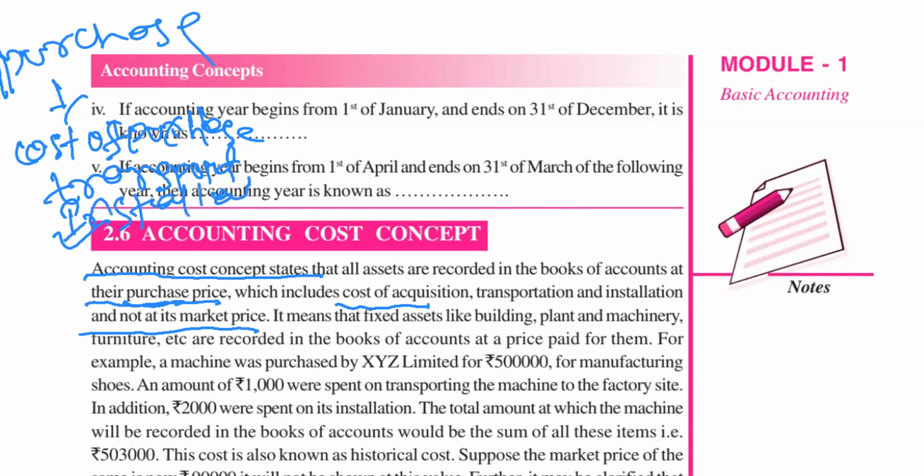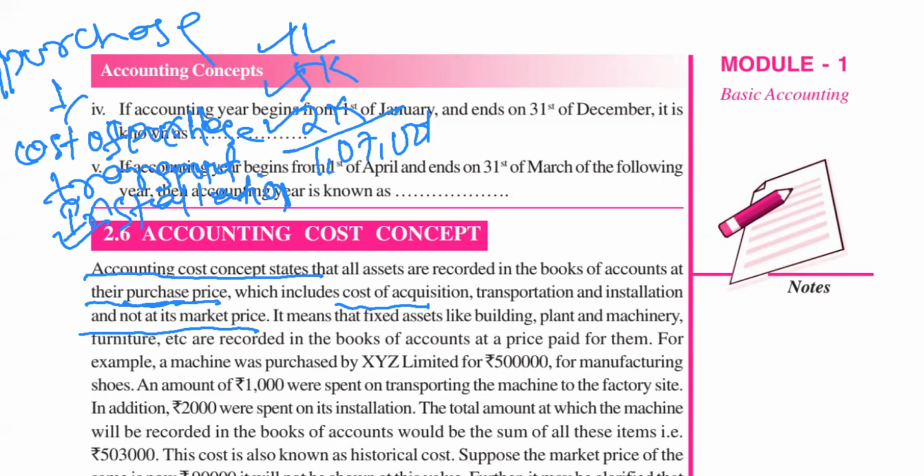For example, you purchased the machinery by paying 1 lakh rupees. After that, transportation is 5,000. Then for installation, you paid 2,000. You employed some laborers and they installed that machinery, so they took 2,000. Now the purchase or the cost price of the machinery is 1,07,000. Yes or no? 1 lakh is purchase price, 5,000 is transportation, 2,000 is installation. So the cost of that machinery is 1,07,000 now. Got it clearly?